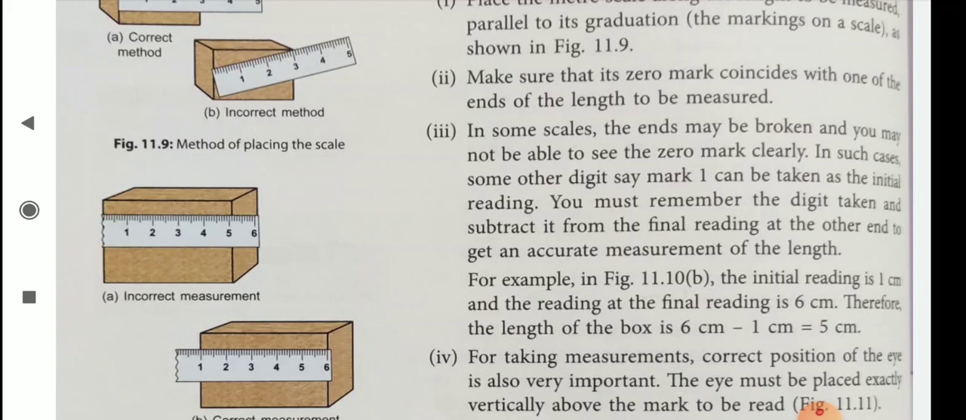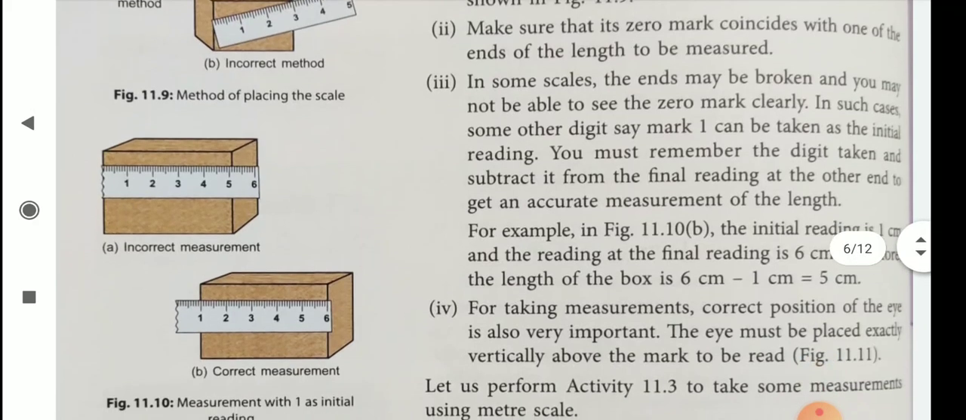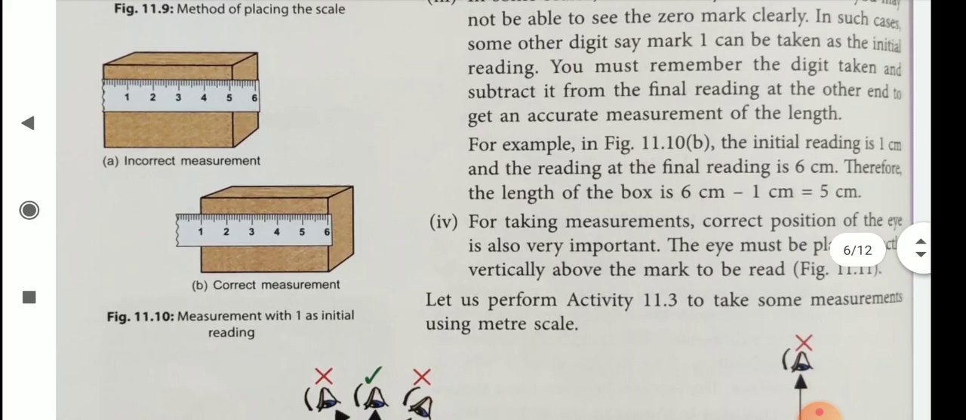For example, the initial reading is 1 centimeter and the final reading is 6 centimeter. Therefore, the length of the box is 6 centimeter minus 1 centimeter, that is 5 centimeter.